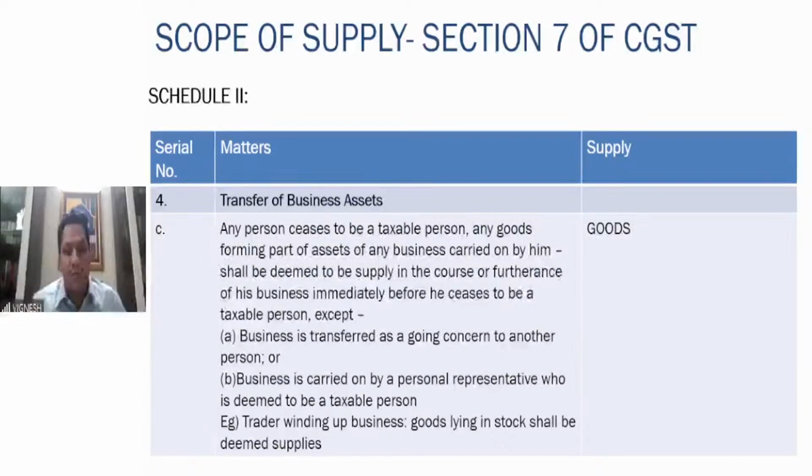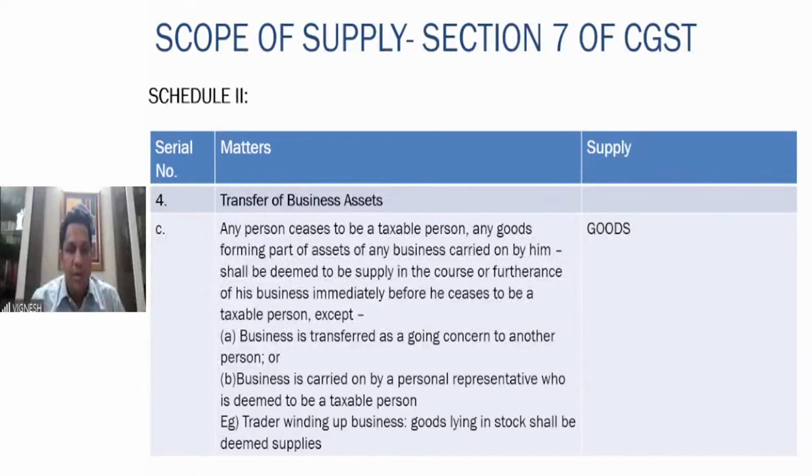In these cases, is it a supply, right? If you are transferring the business as a going concern, meaning the business is continued by some other person, then it will not come under this aspect. Secondly, if the taxable person is giving the business continuity job to a personal representative, then also it will not come. Mainly it will come when you stop being a taxable person and you are just leaving it in the stock without doing anything.